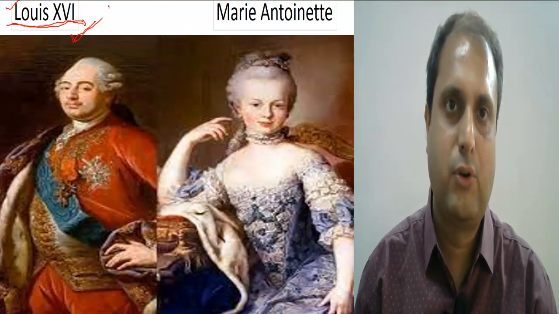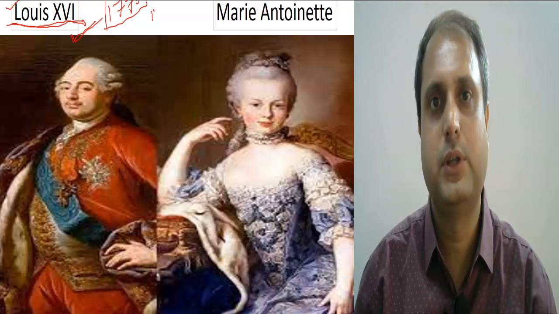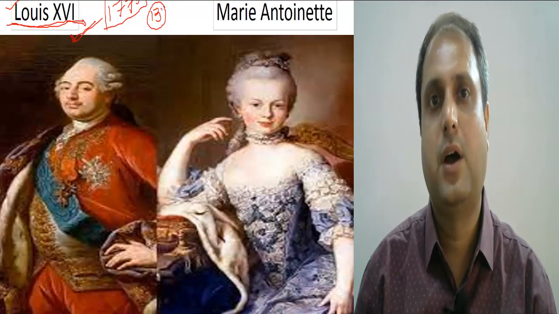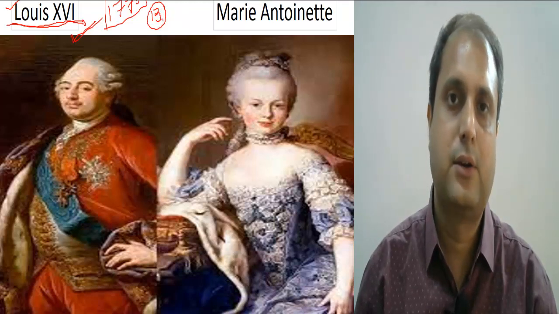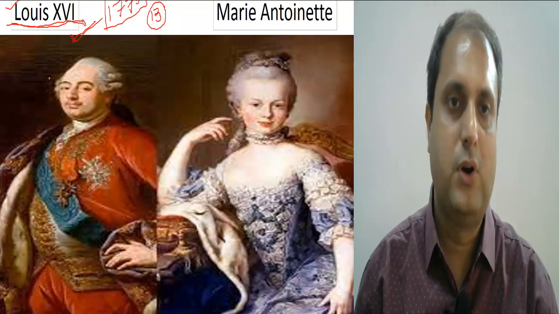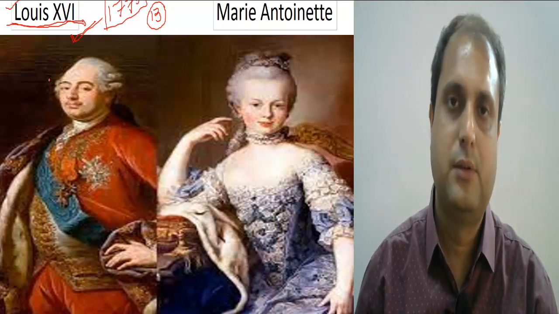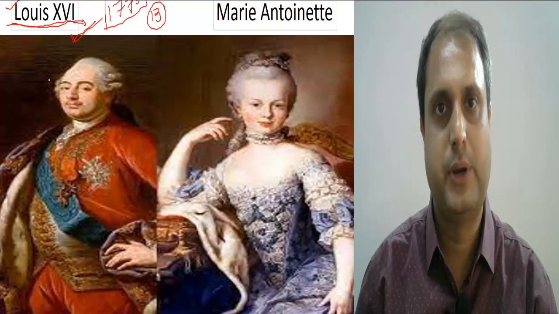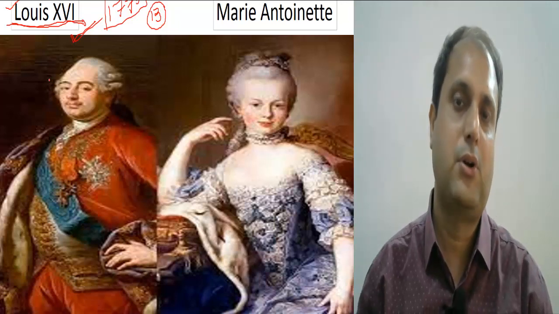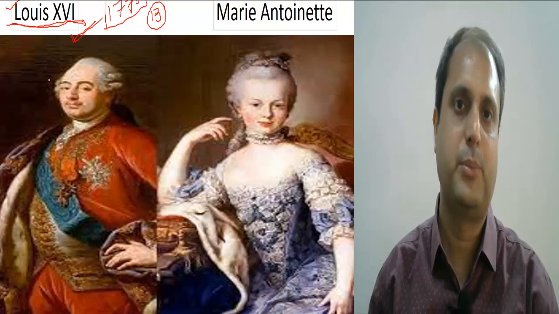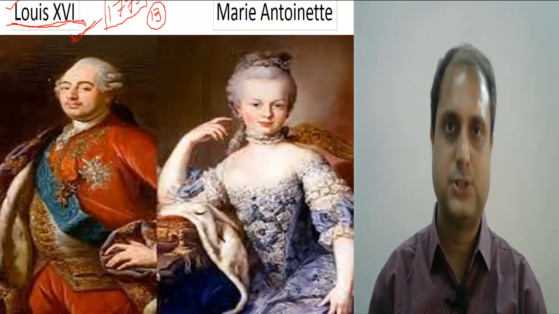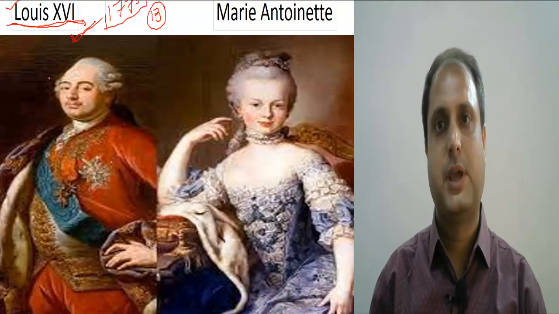And America got its independence in 1775. In 1775, America got its independence from Britain. There were 13 colonies in America, and these 13 colonies were under the subjugation and control of Great Britain. Because France was an enemy of Britain, France helped America to get its independence. And because in the American War of Independence, France helped financially, its royal treasury became empty.